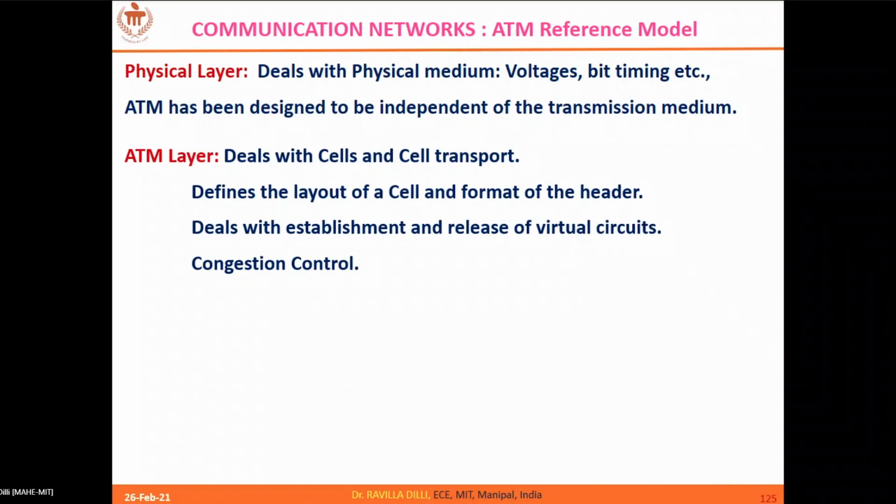I had a doubt. In the first slide, you showed that 5 bytes are reserved for the header. In the previous two models that we have studied, OSI and TCP/IP, after every layer the header is being added, right? So here, after every layer, are 5 bytes being added? What are the details, or how is it actually?